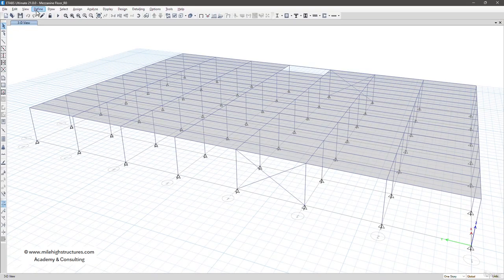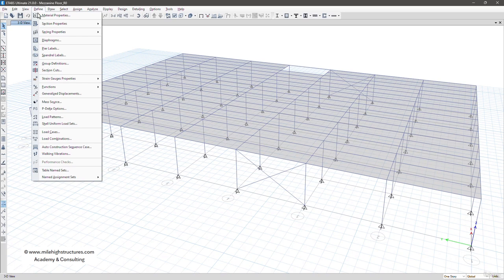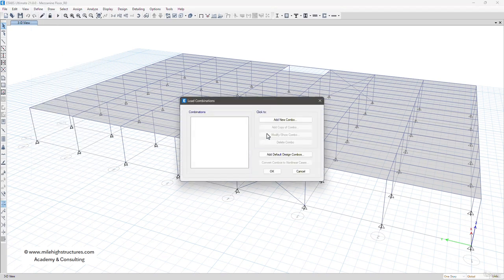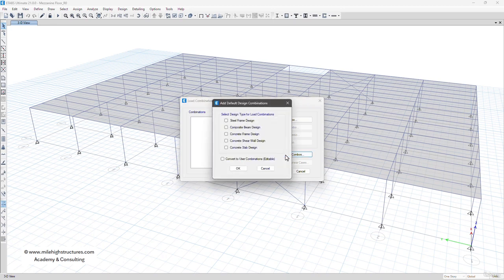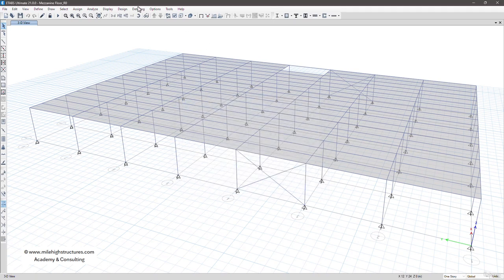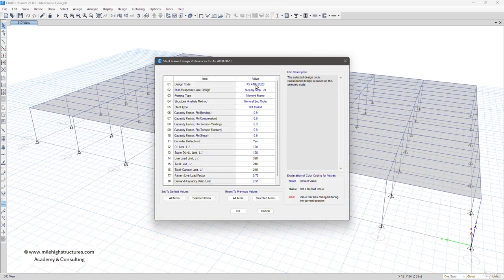To define the load combination in ETABS, we need to refer to this particular case, that is Define, Load Combinations. In this window we have two options: either we can use Add New Combo, or we can use Add Default Design Combos. Here we have an option to use the steel frame design and convert to user combination, editable. But before that, we need to ensure that under Steel Frame Design, View/Revise Preferences, we have selected AS 4100, because if it is AISC 360, then it will add the American design load combinations.